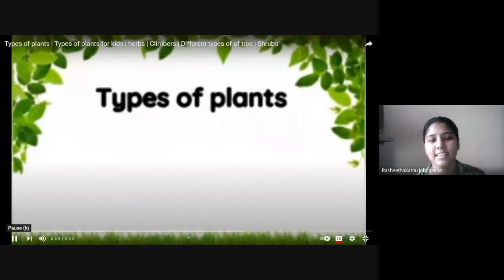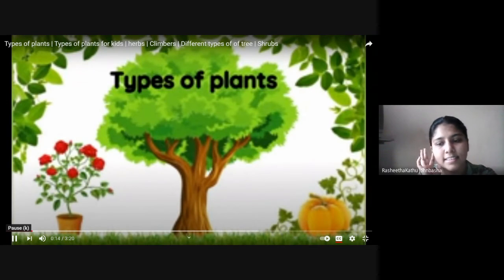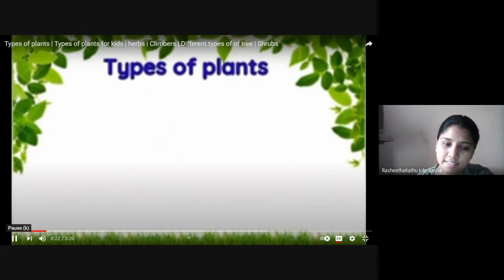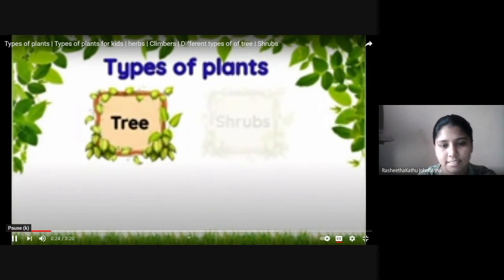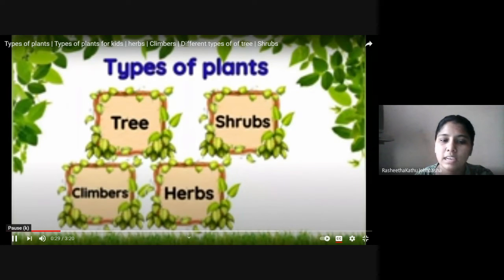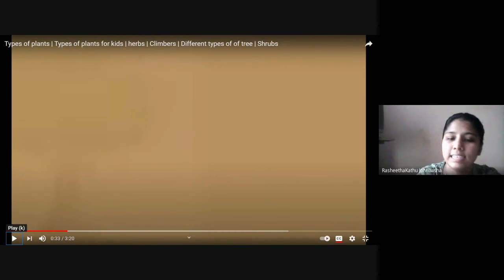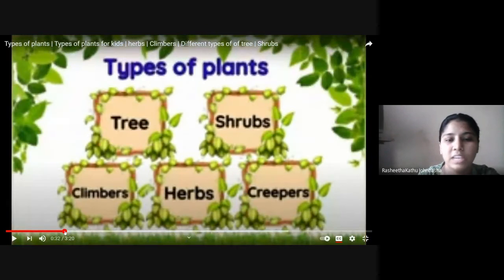Types of plants. We see many types of plants. These are of different shapes and sizes. Some are big, while some are small. Primarily, there are 5 types of plants. They are trees, shrubs, herbs, climbers, and creepers. Trees, shrubs, and herbs we have completed. Climbers and creepers we have to learn newly, but still we'll do the recap of these 3.